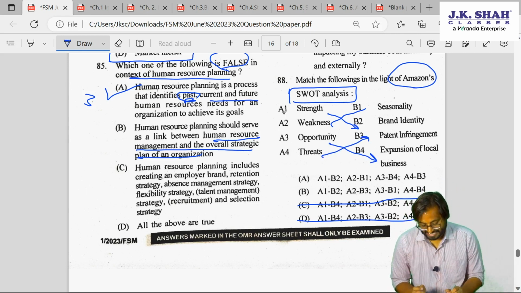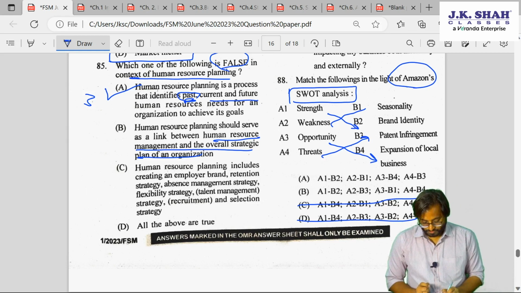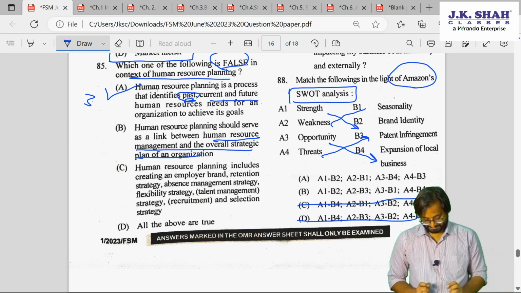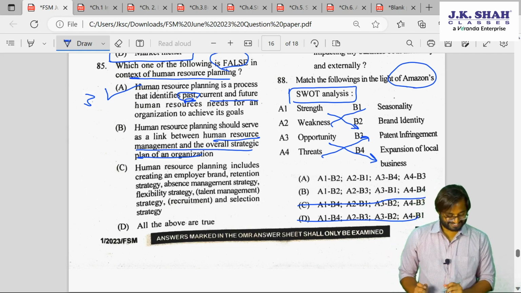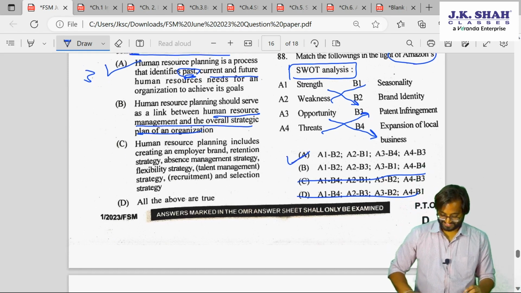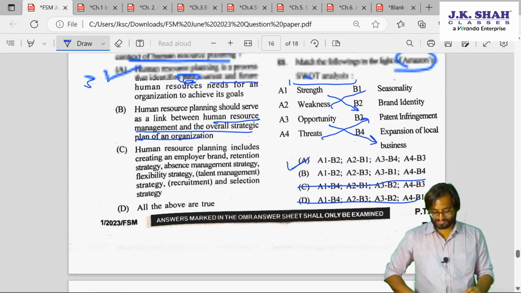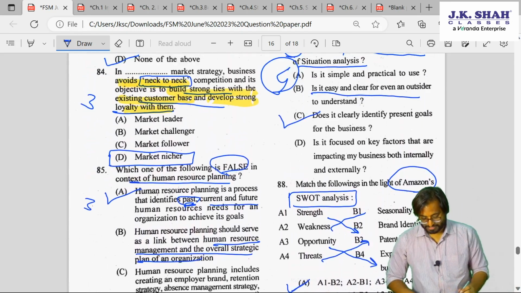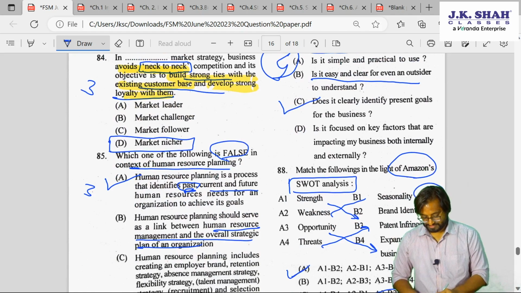So check A1, B2. Okay. A2, B1. Yes, A2, B1. So the answer is A. Very good. So this was simple. This was which chapter, by the way? This was chapter number 4. Chapter 4.